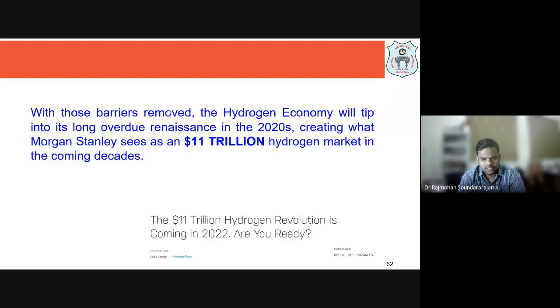Okay, so this article, just on the eve of the new year 2022, shows that there is going to be a big revolution, and there is huge market scope for e-vehicles. If we are able to remove the challenges which we have seen earlier, our economy can move towards hydrogen, because there is going to be a large market.